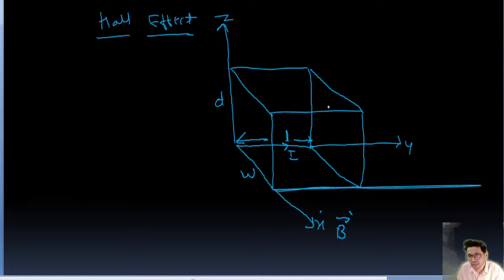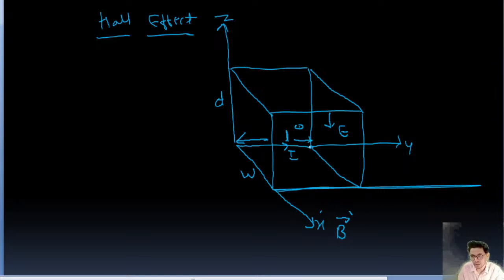So current I is flowing, and along the minus z direction there is an electric field E. So there is random motion of the free electrons in the conductor, right? And because of the magnetic field, the electrons start moving downward.